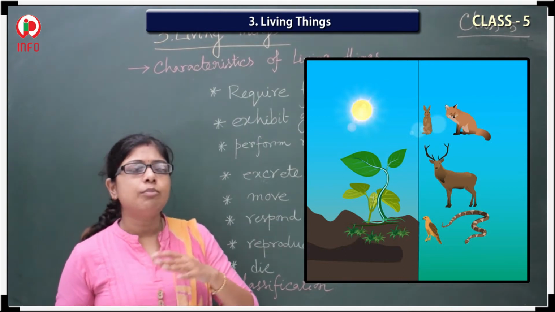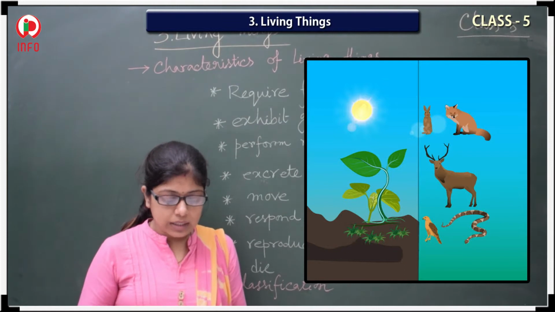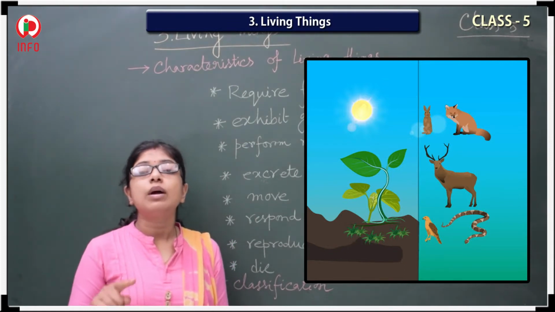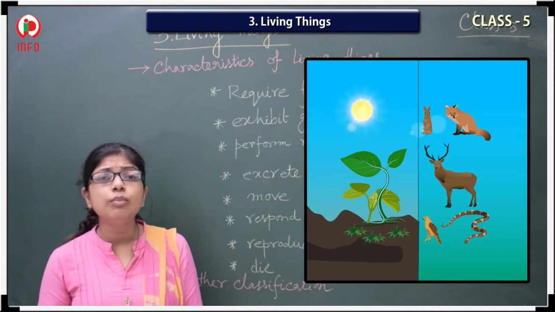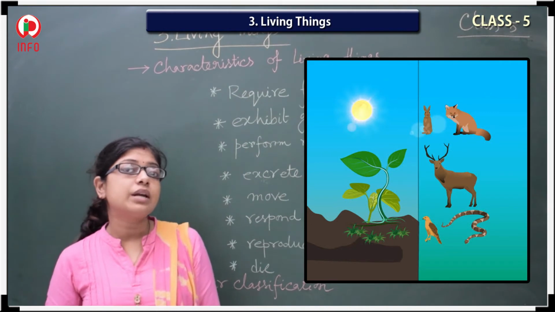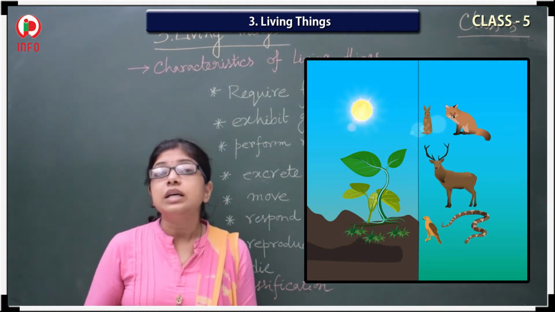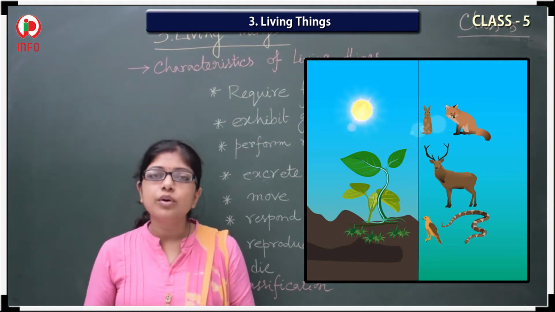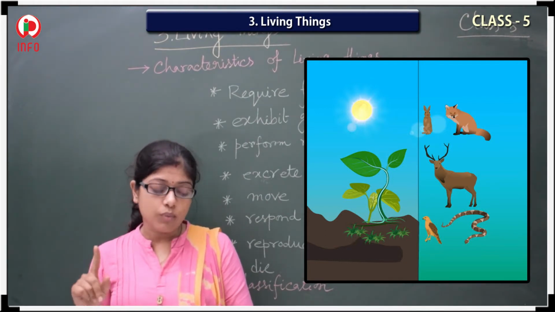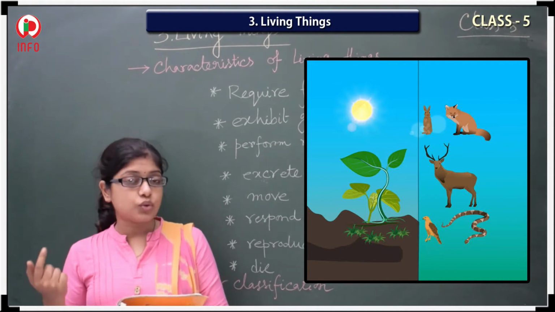So different animals are divided into two categories. One thing is there, that one is the human being. They are not able to produce their food, and the plants, they are able to produce their food. So the category is, one is the autotrophs.